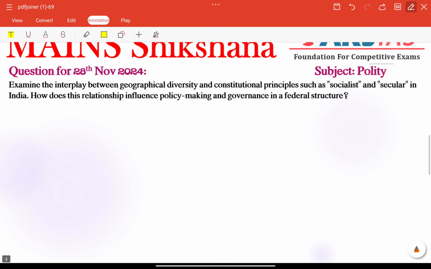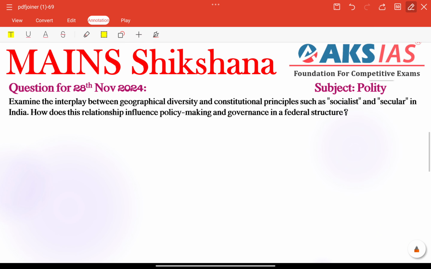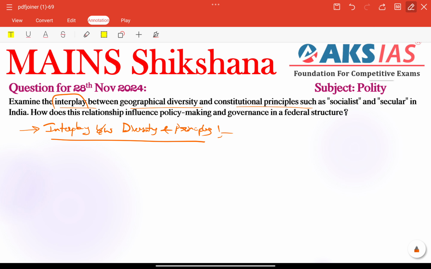Next, in the question itself, they have not asked only about geographical diversity or constitutional principles, they asked for the interplay. We need to address this particular phenomenon, the interplay between geographical diversity and principles. That is the main point to be addressed here.